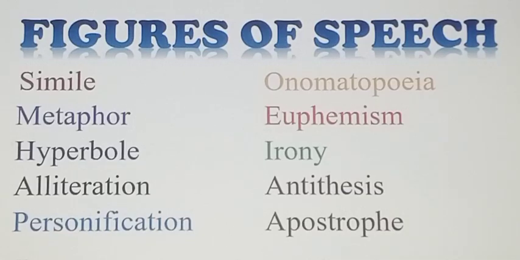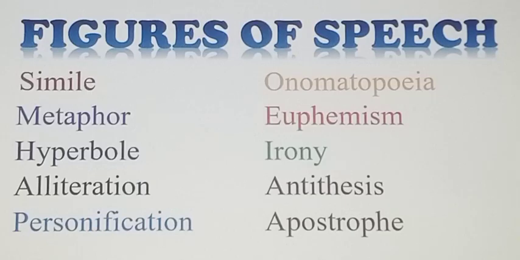And the next one is alliteration. What is alliteration? Alliteration is the repetition of a consonant sound, especially at the beginning of a word, which creates a melodic effect. For example, in the poem Kubla Khan by Coleridge, he says, five miles meandering with a mazy motion.